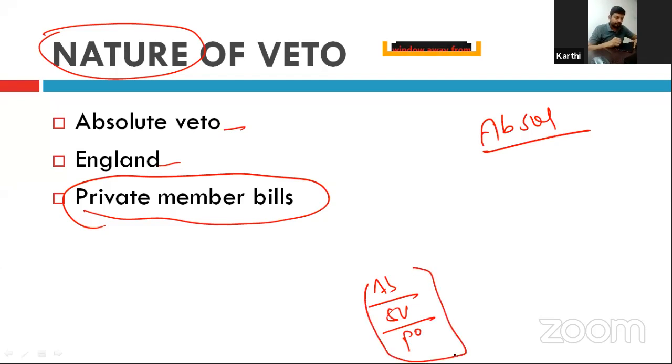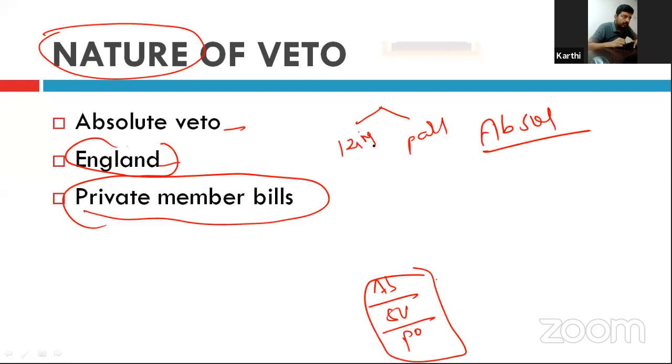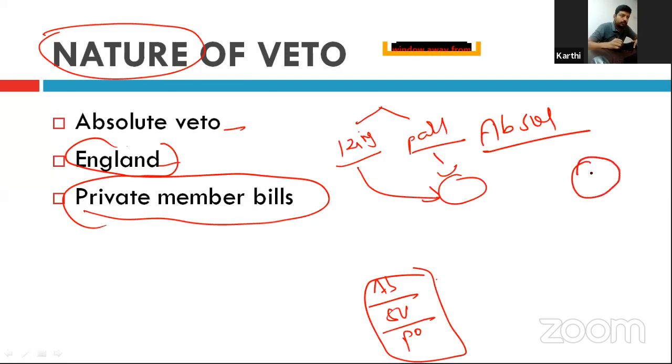Okay, the absolute veto is a concept practiced in England. See, England has two parts: one, parliament; the second, the king. If the parliament has made any hasty law, then the king can veto it. But now England has the cabinet form of government. That is, both the initiation of law and the execution of law are done by the cabinet and parliament. So this concept becomes obsolete, right? Because the executive is the cabinet.